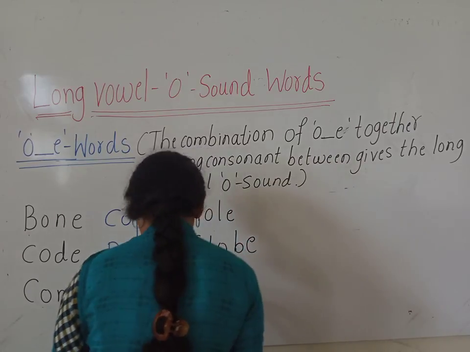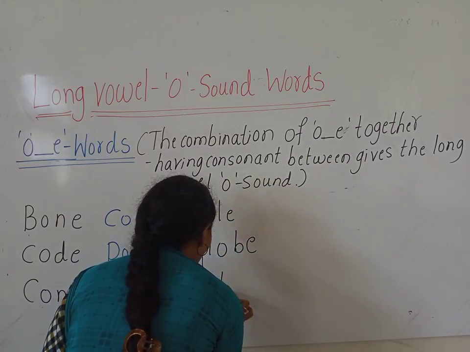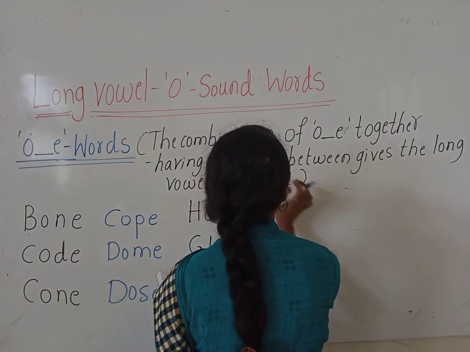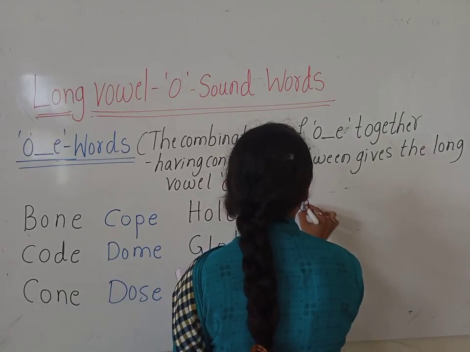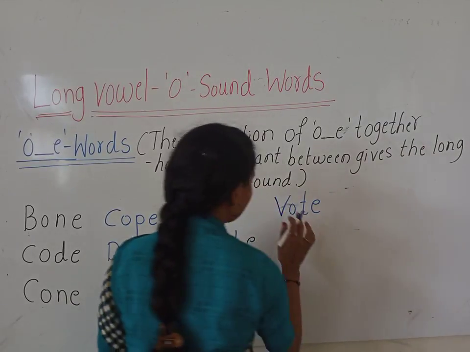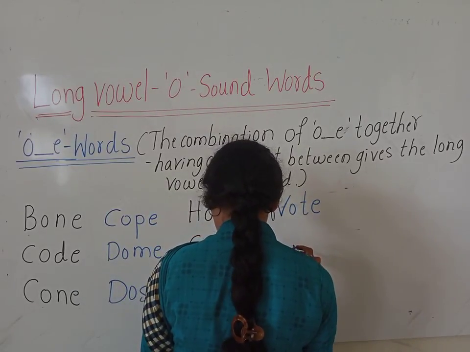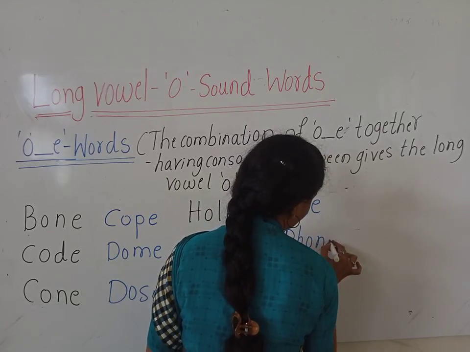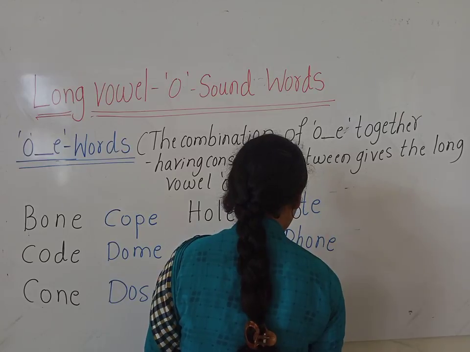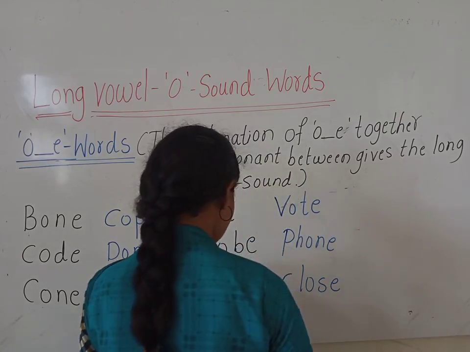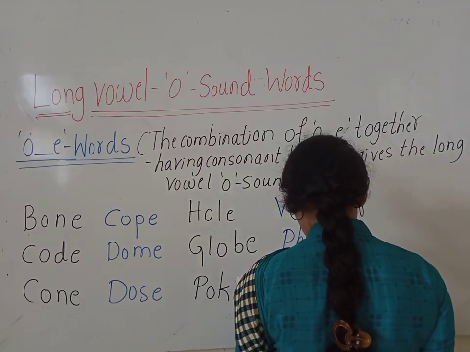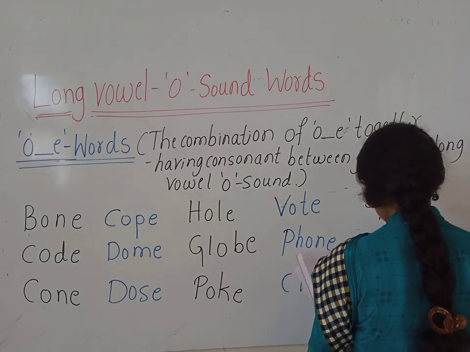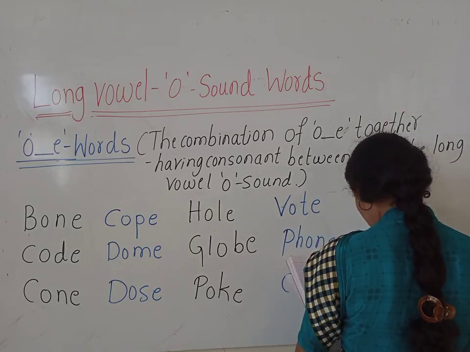G-L-O-B-E, globe. P-O-K-E, poke. B-O-A-T, boat. Let me write all the words, children. Later we will read. Okay. P-H-O-N-E, phone. C-L-O-S-E, close. S-P-O-K-E, spoke. G-R-O-V-E, grove.